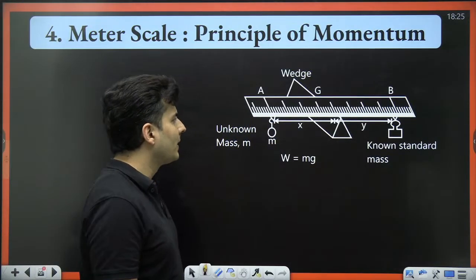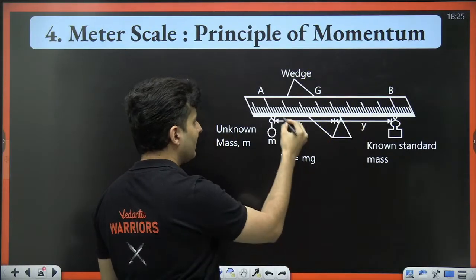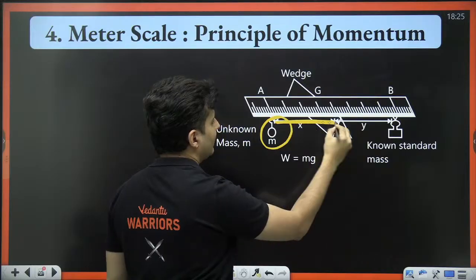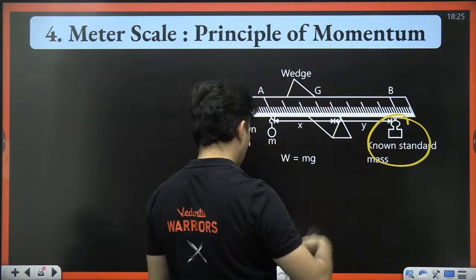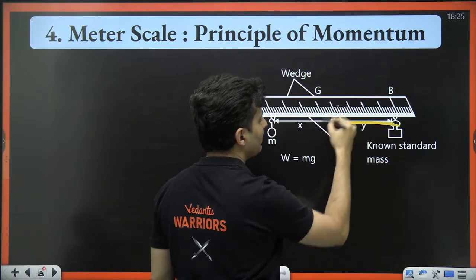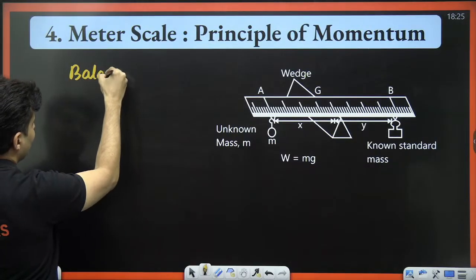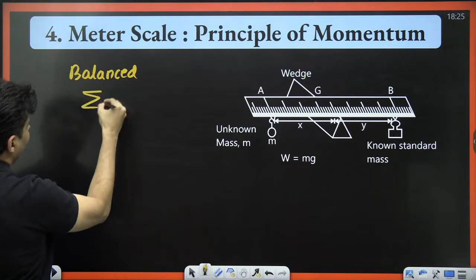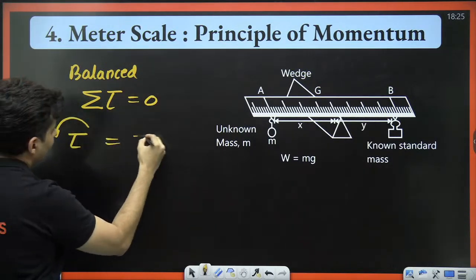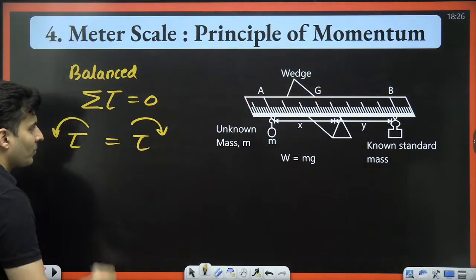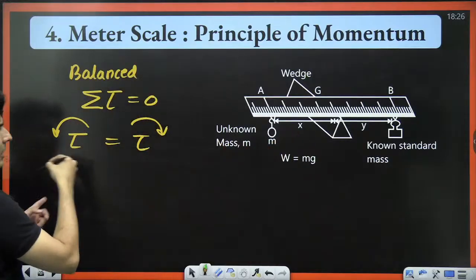For example, over here, this is the fulcrum, the pivot. There is a known mass at some distance from the pivot, and an unknown mass at another point, at some distance from the pivot. When it is balanced, understand that the net torque will be 0. That means all the anti-clockwise torques will balance all the clockwise torques.